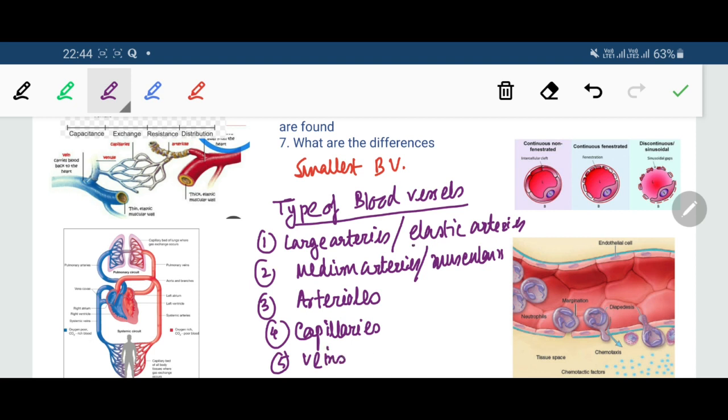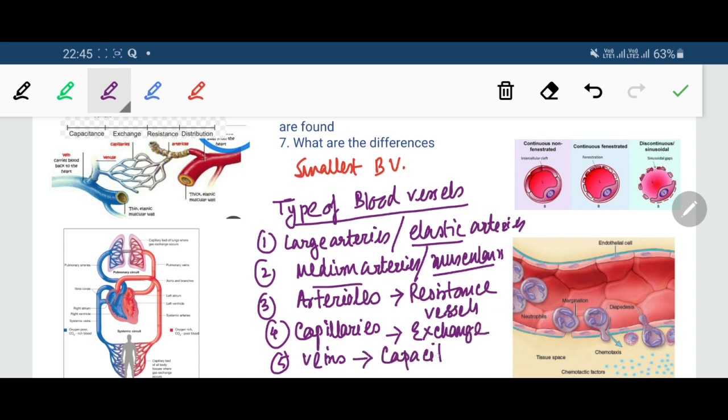Large arteries are known as elastic arteries. The medium arteries are known as the muscular arteries. Arterioles are known as resistance vessels. Capillaries are known as exchange vessels, and veins are known as capacitance vessels. Now we focus on the capillaries, because our topic is capillaries, and capillaries are called the exchange vessels.